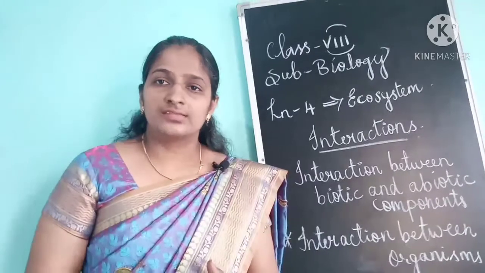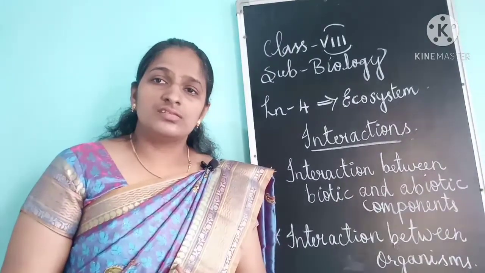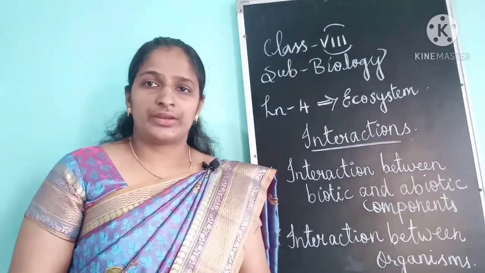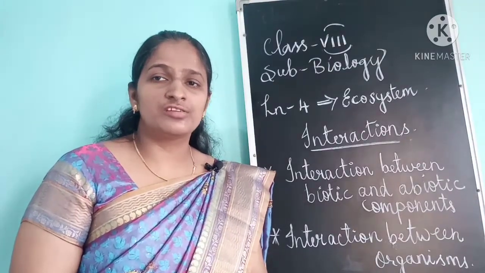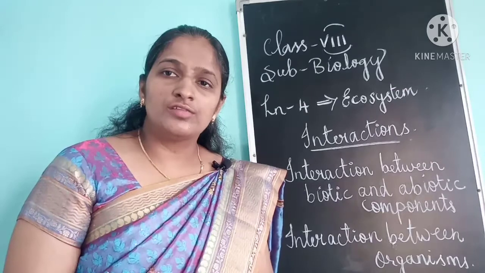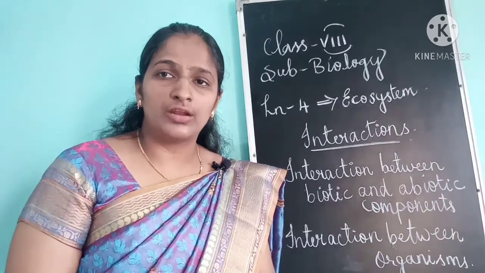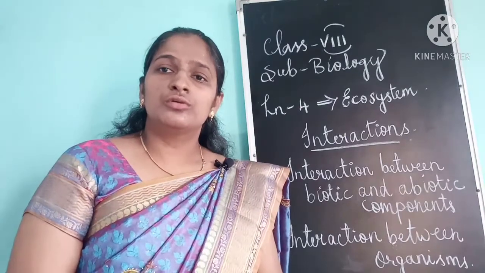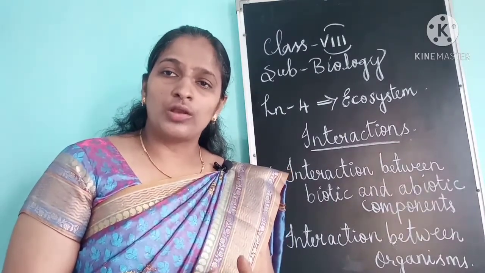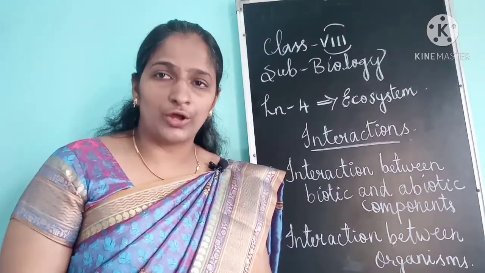And next, parasitism. Parasitism is a negative interaction. It occurs between two different organisms or two different species. One organism lives on another organism's body and derives its food from it. The smaller organism lives in the bigger organism's body.